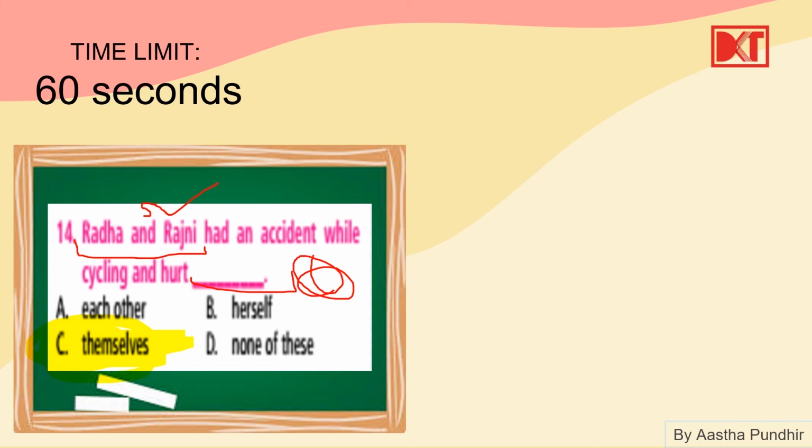Now why themselves? Because you see Radha and Rajni, this is plural, third person, that's why we use themselves. Then others, each other is the reciprocal pronoun. Herself is a reflexive pronoun, but it is singular, female. Alright.